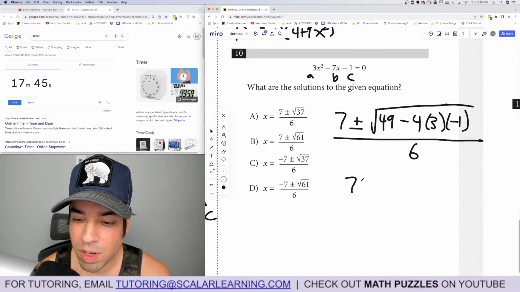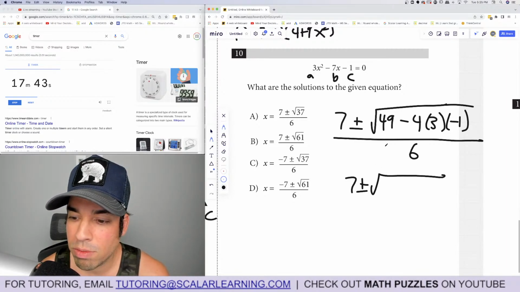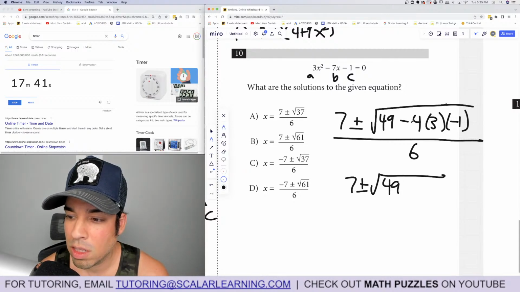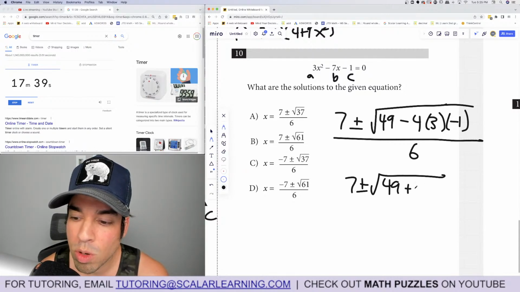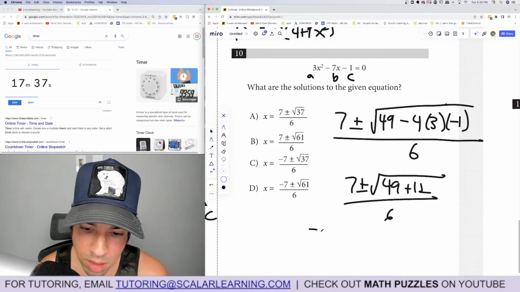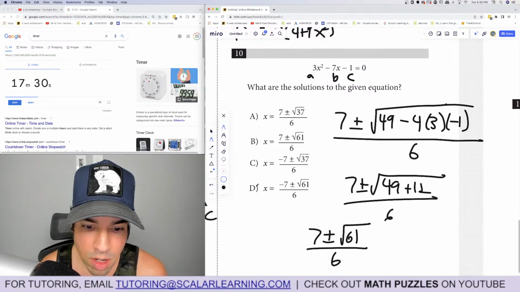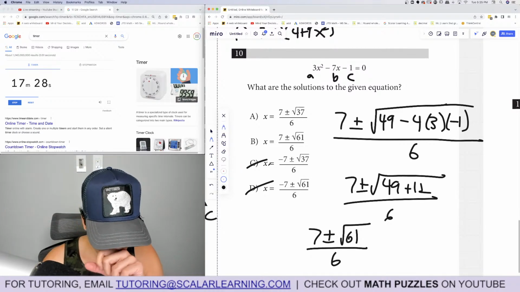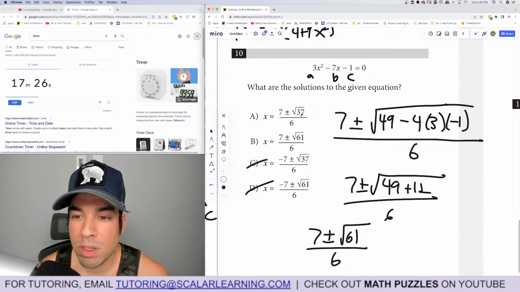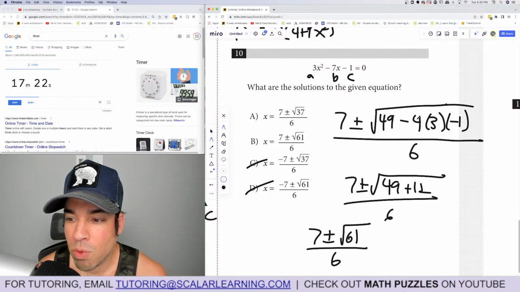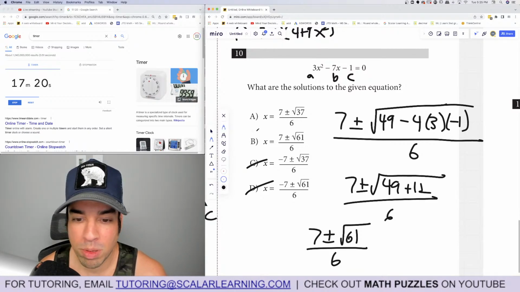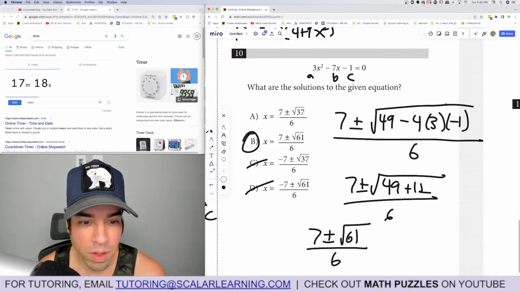And then let's simplify: 7 plus or minus the square root of 49. The negatives cancel out, so it's plus 12 over 6. That's 7 plus or minus the square root of 61 over 6. And that's a positive 7, so these negative 7s are out. The 37 is what you get if you forget the sign in minus 4AC. Let me make sure I didn't make a mistake. Yeah, it should be plus. It should be 61, not 37.